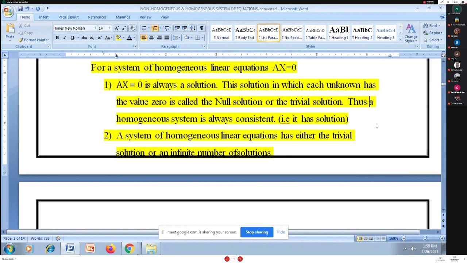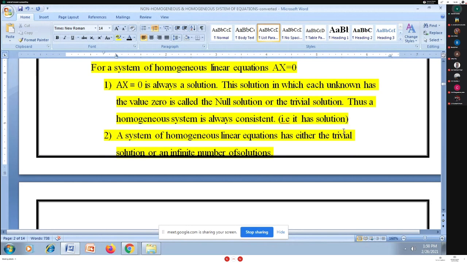This system will have two types of solutions. It will not have the no-solution case, which I get for a non-homogeneous system. For a homogeneous system, I may have a trivial solution or a non-trivial solution. So I'm looking at the first case, trivial or null solution. Thus, a homogeneous system is always consistent. Whenever I have a trivial solution, the system is consistent.